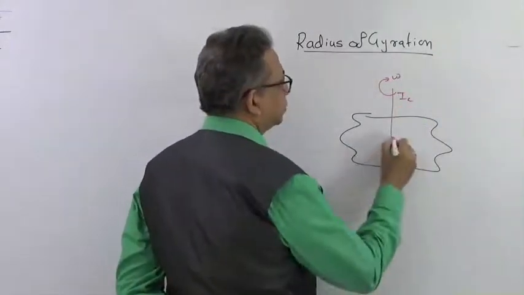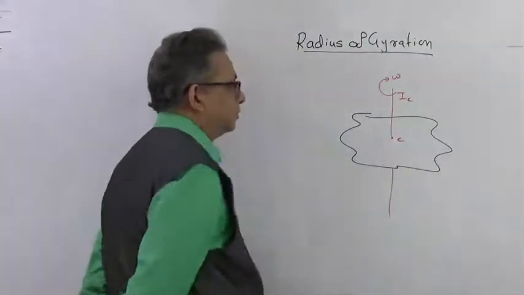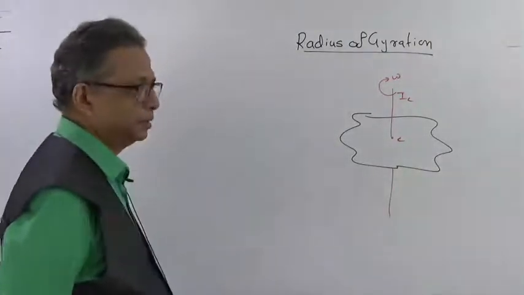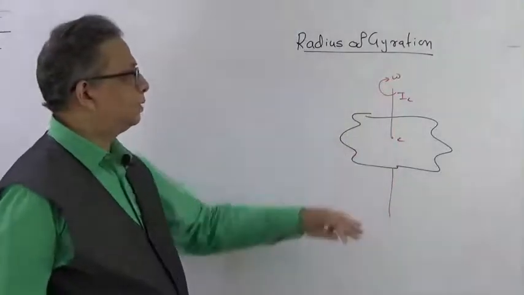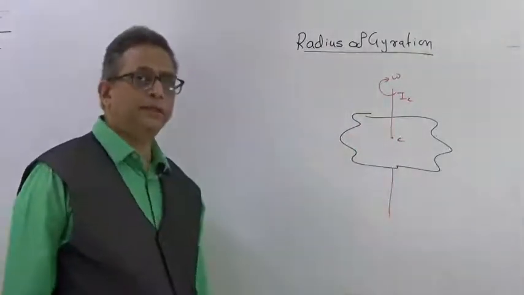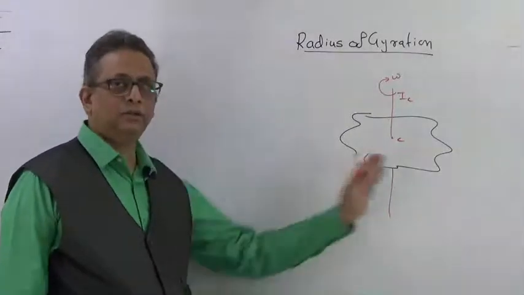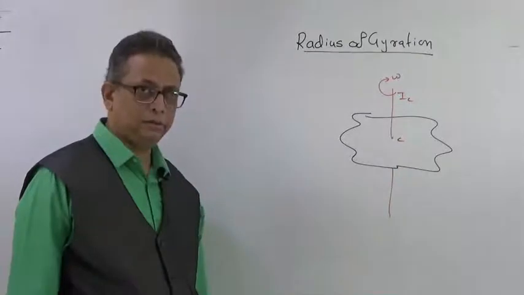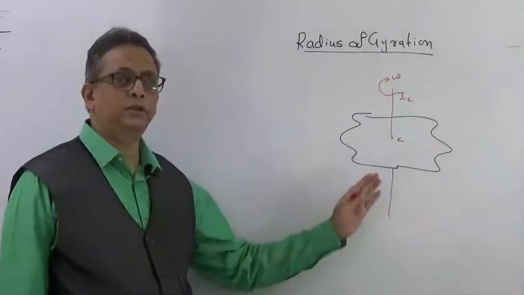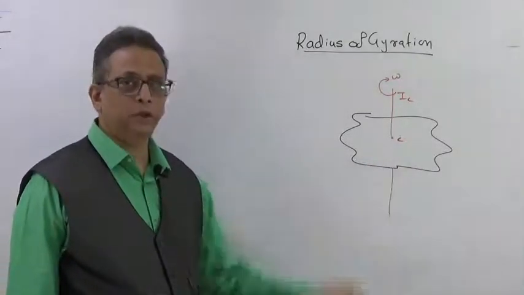This was passing through the center of mass. So we had seen that IC was equal to the summation of all the masses and the distance of the radius from the origin or from the center of mass, right? That would constitute the moment of inertia of this object.